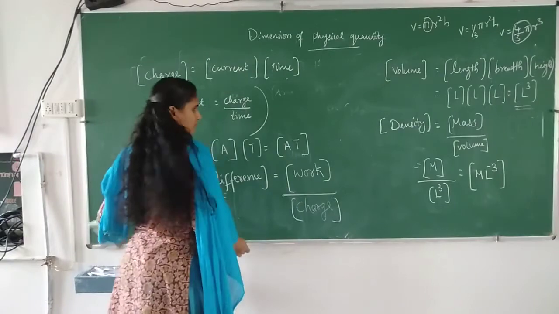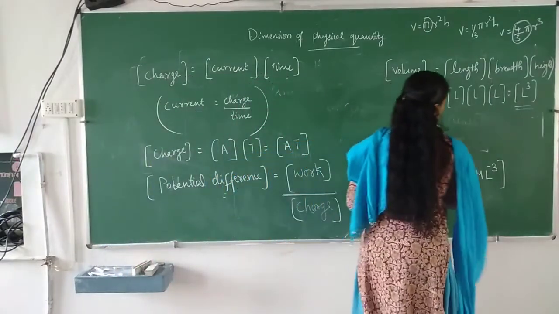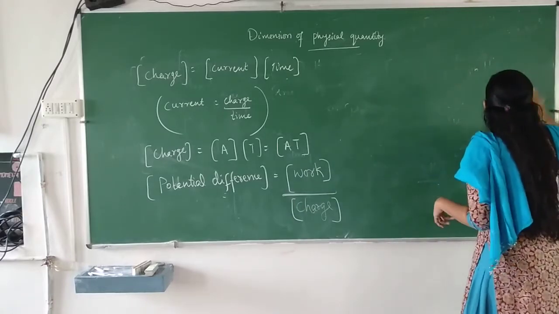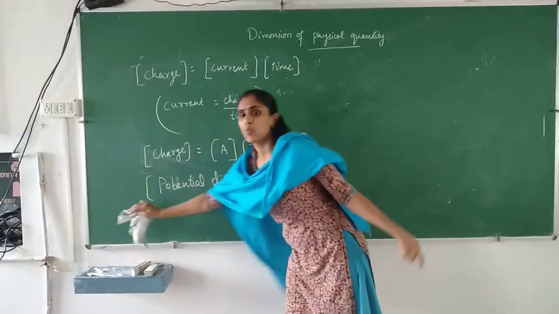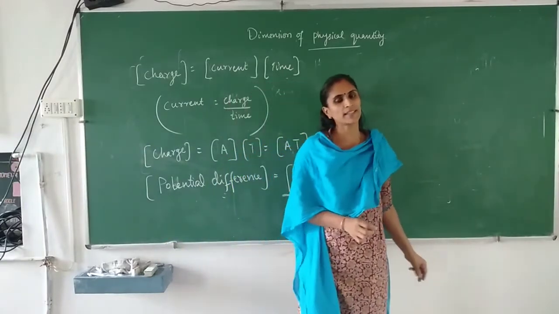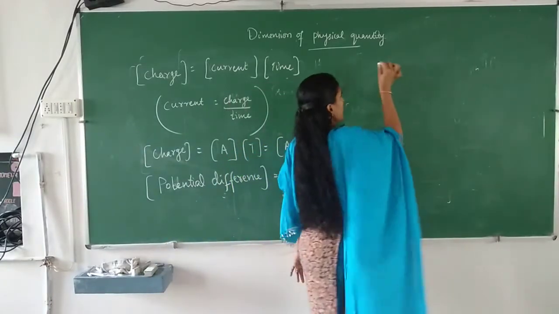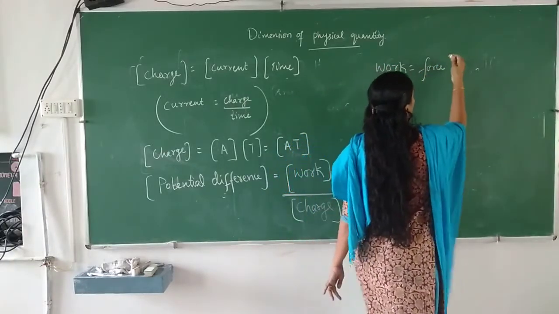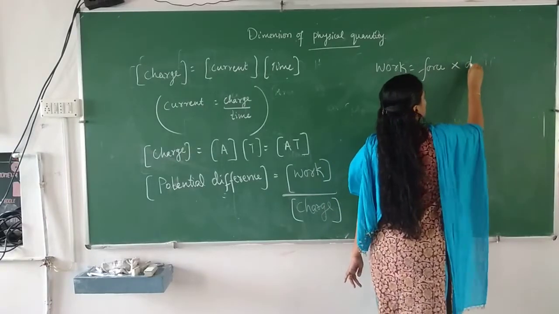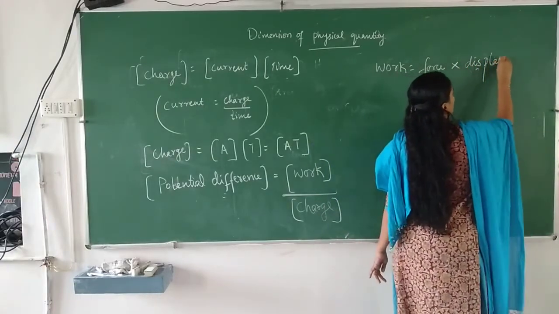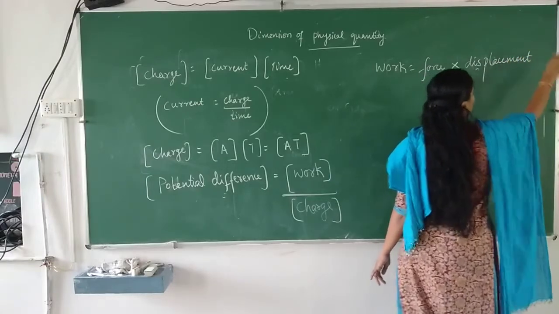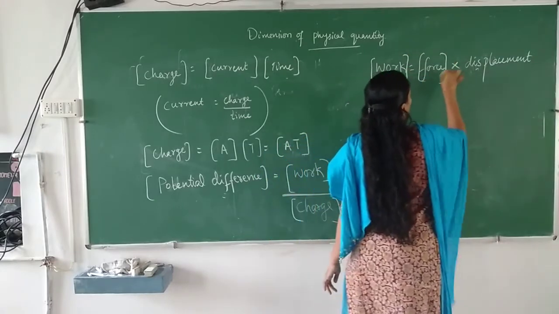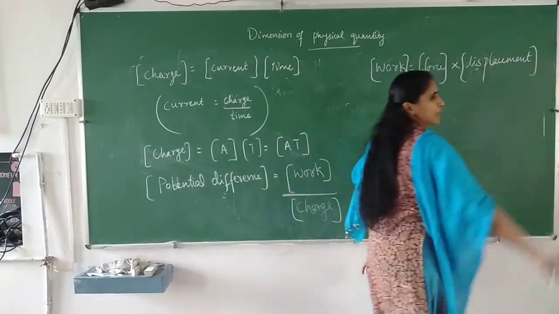And what is the formula to find work? Work is equal to force into displacement. So dimension of work can be written as dimension of force into dimension of displacement.